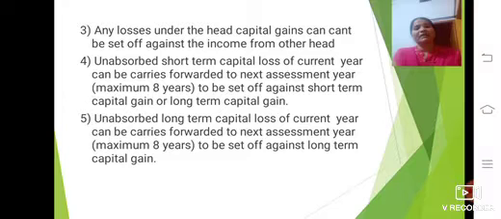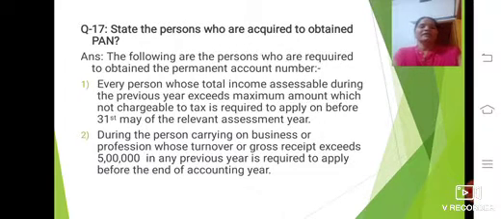Fifth, unabsorbed long term capital losses of the current year can be carried forward to the next assessment years, maximum 8 years, to be set off against long term capital gain. This is the answer to the 16th question.